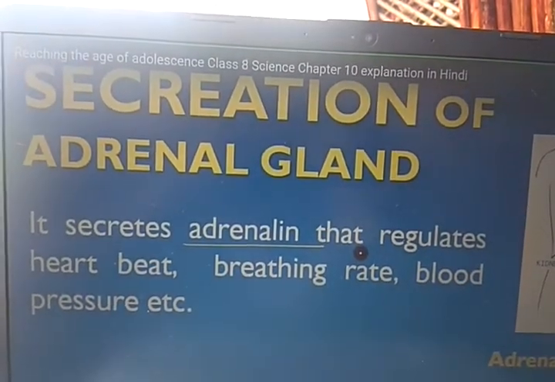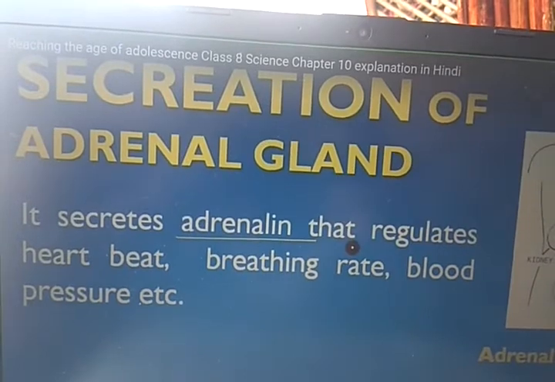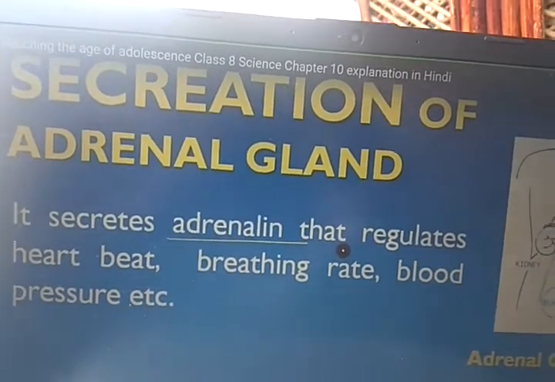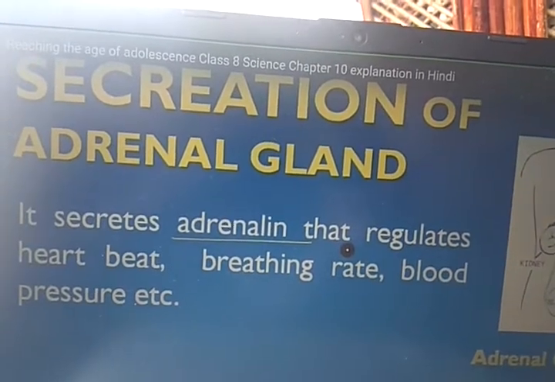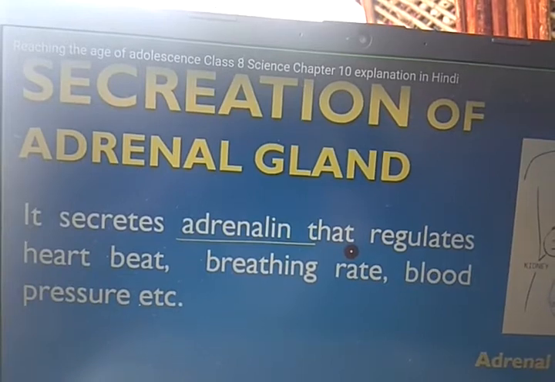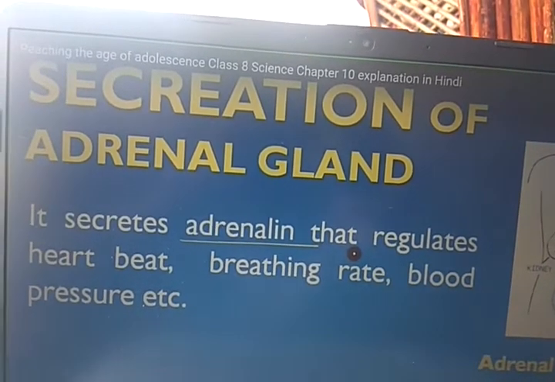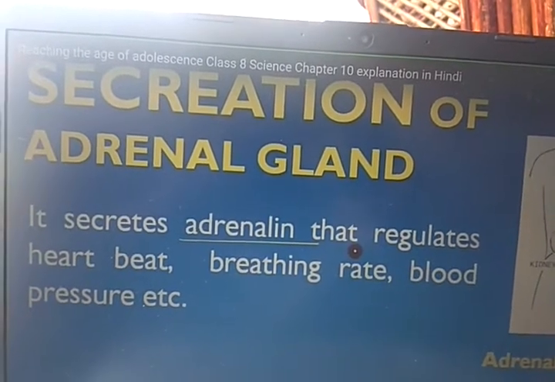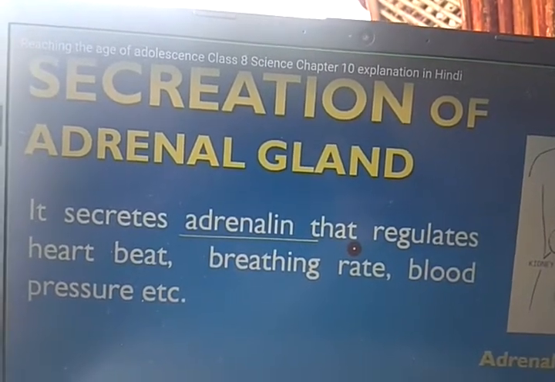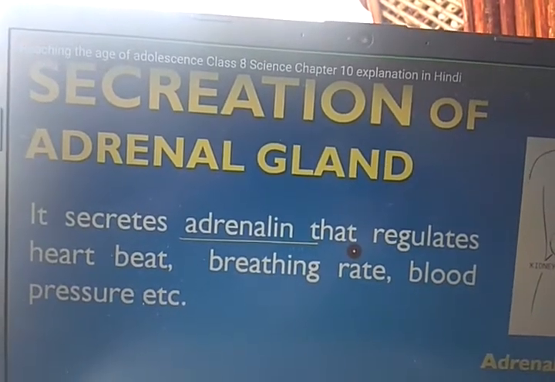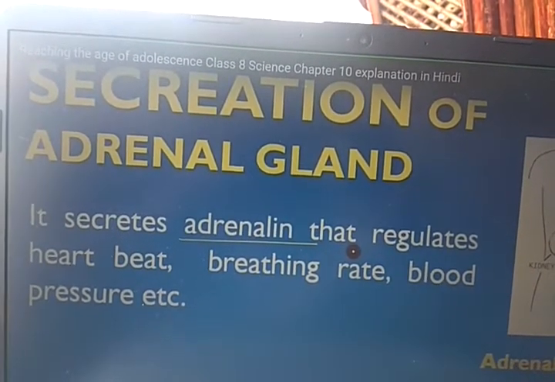So this adrenal gland secretes adrenaline that regulates heartbeat, breathing rate, blood pressure, etc. Right? Which hormone does it secrete? Adrenaline. So that is the adrenal gland.